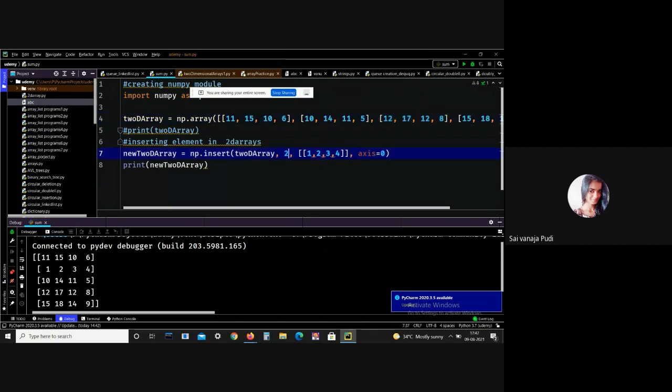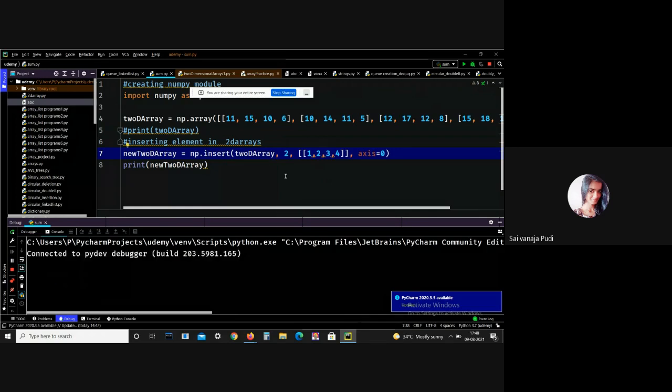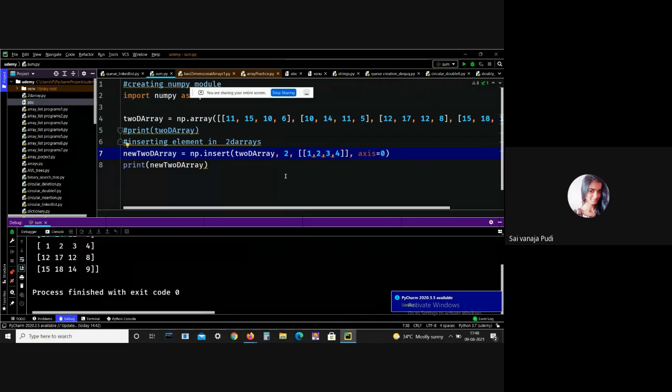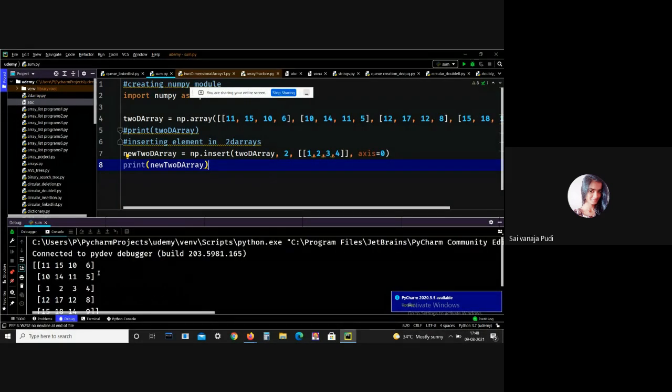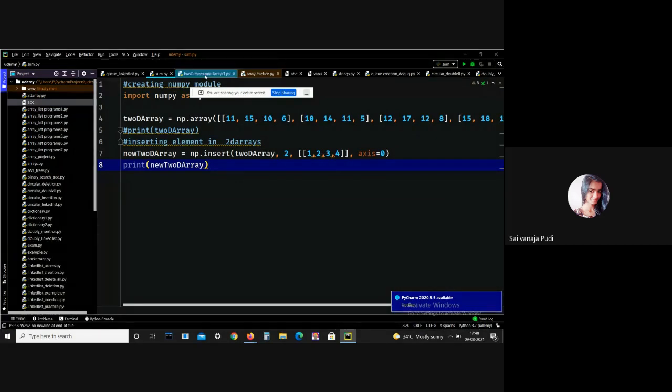If at all, let me give 2. See, this new list is added at the index 2. Okay, index 0, index 1, index 2. This is all about inserting an element in 2D arrays.